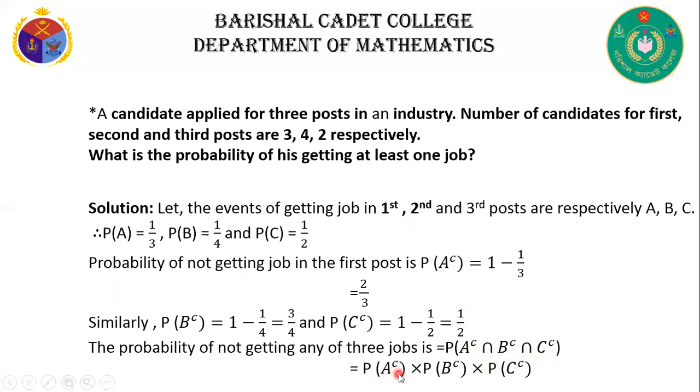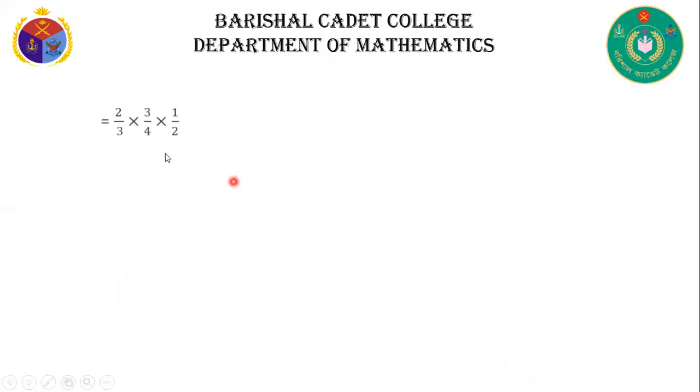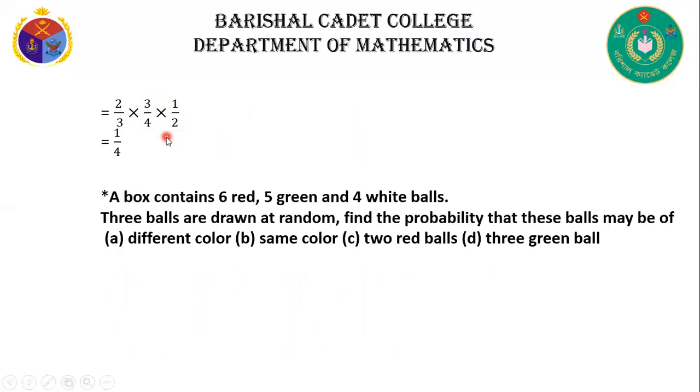That means P of A complement into P of B complement into P of C complement. Here A complement is 2 by 3, B complement is 3 by 4, and C complement is half. Now putting these values in, we can write 2 by 3 into 3 by 4 into half. That means 1 by 4.